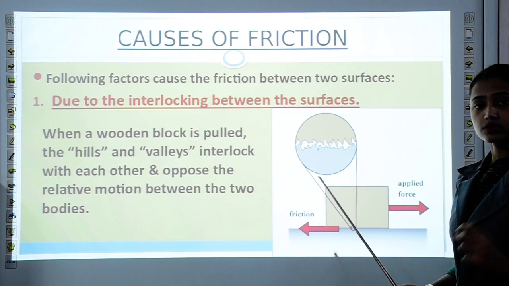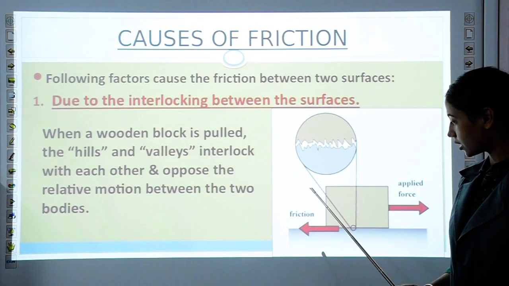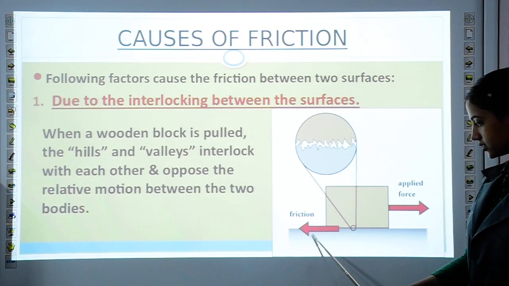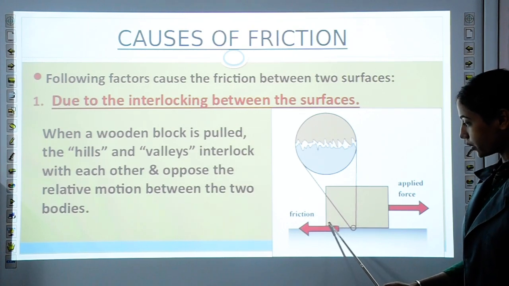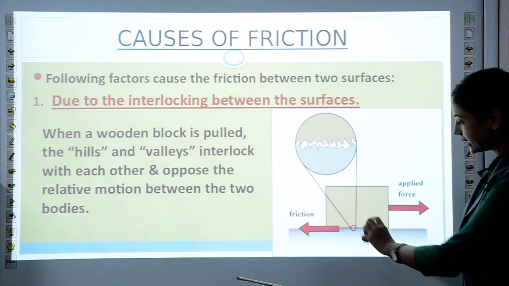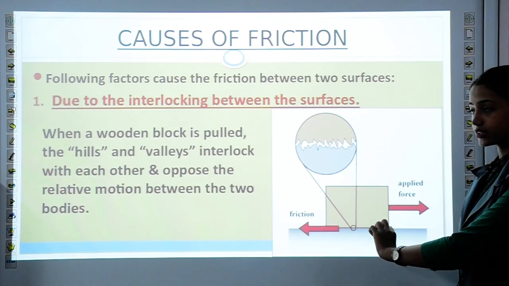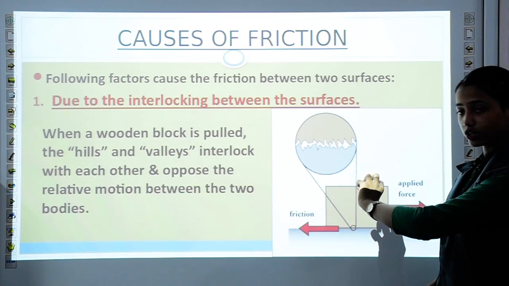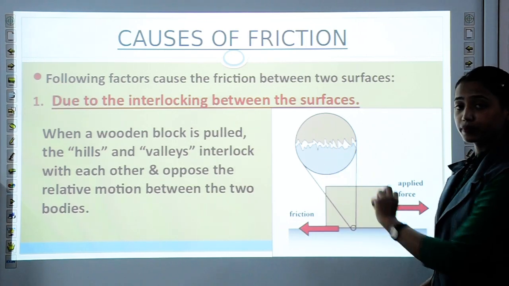When two objects come into contact, let's say this gray part is the floor and this brown part is the box, their surfaces come into contact and become interlocked.